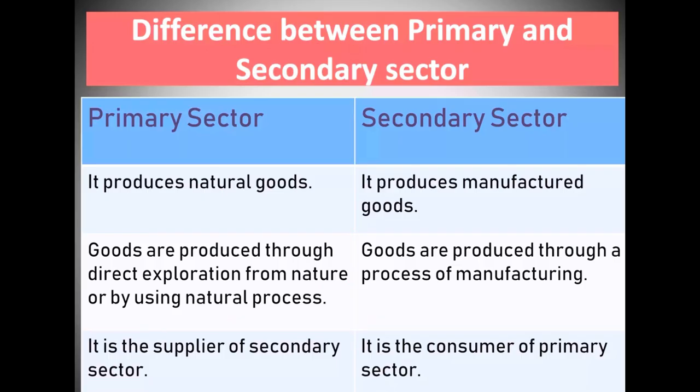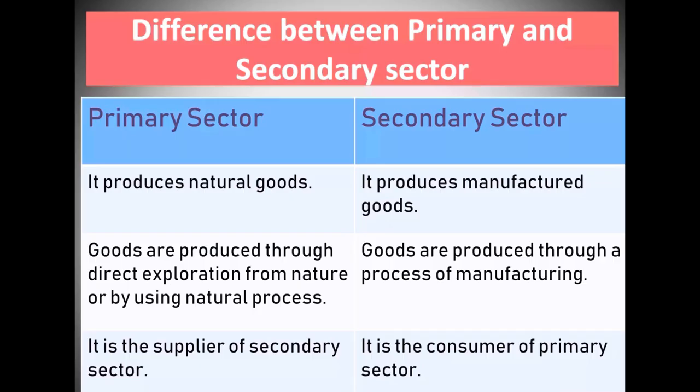Let me explain the difference between primary and secondary sector. The primary sector produces natural goods, while the secondary sector produces manufactured goods. The primary sector's goods are produced through direct extraction from nature or by using natural processes, and the secondary sector's goods are produced through a process of manufacturing. And the last point, the primary sector is the supplier of the secondary sector, while the secondary sector is the consumer of the primary sector. These are the major differences between the primary and secondary sector.